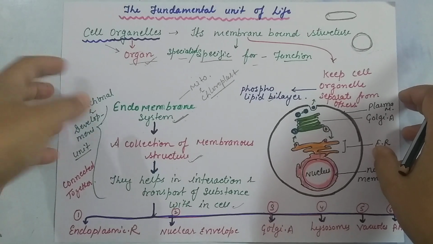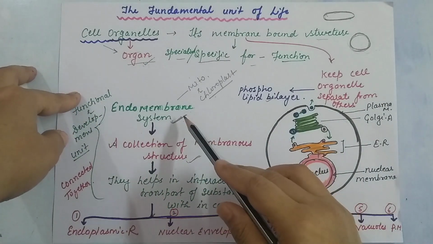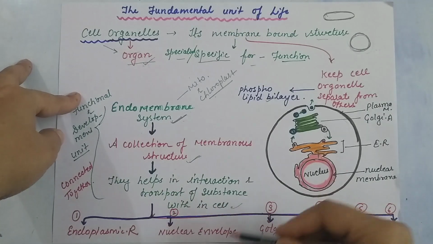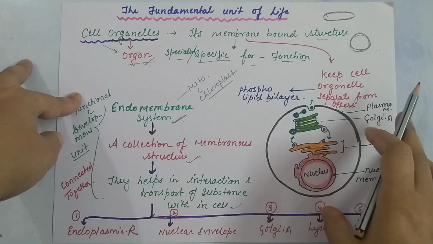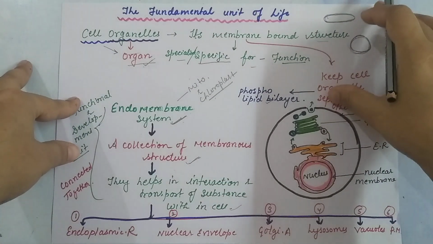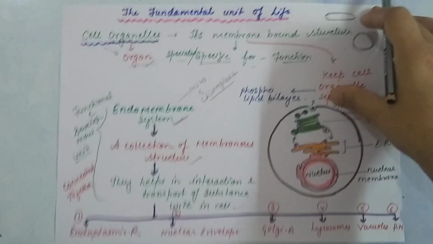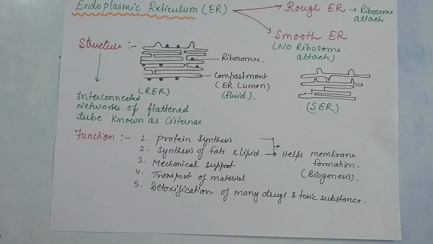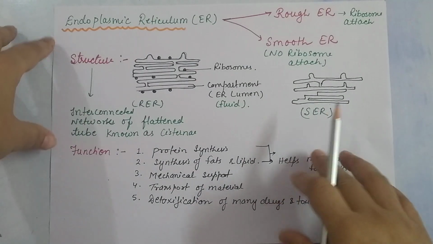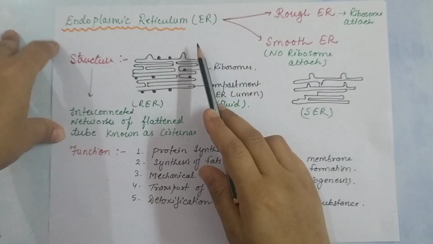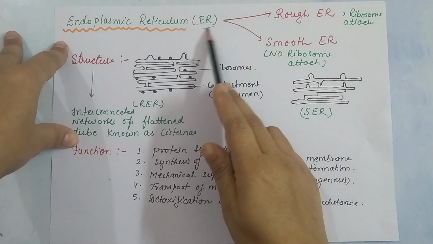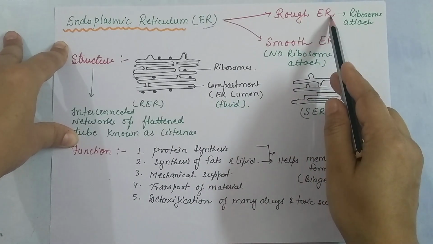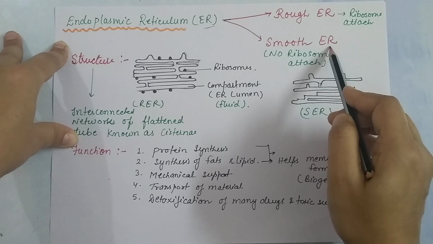Now we will take one by one. First we will take the endomembrane system, and the structure and function of this endomembrane system. So first we will take the endoplasmic reticulum. Now we have with us the endoplasmic reticulum, ER is the short form we use, and it is of two types, rough endoplasmic reticulum and smooth endoplasmic reticulum.